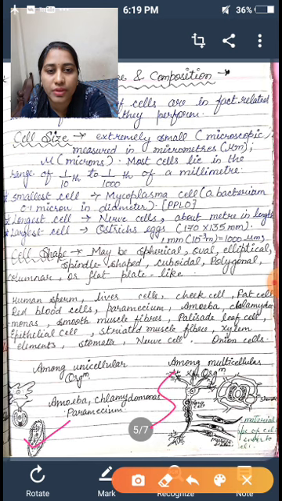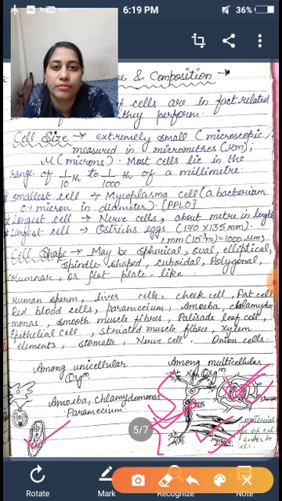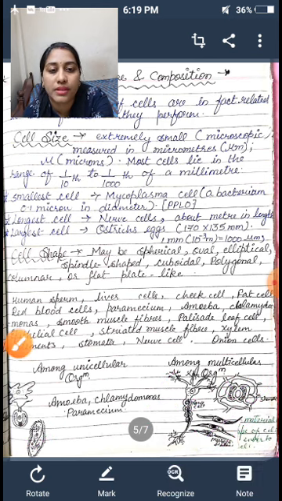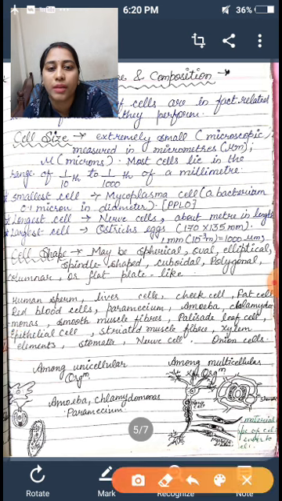This is the structure of a nerve cell. This is the structure of stomata, it is also a cell. These are muscular cells. Our muscular system is made up of muscular cells. In your book these diagrams are given clearly. You can also understand with the help of your book.